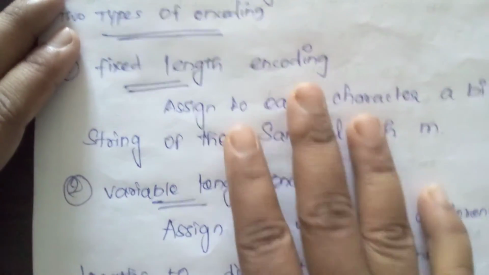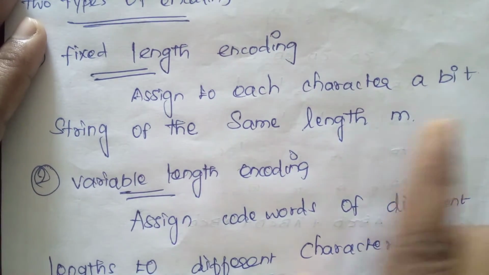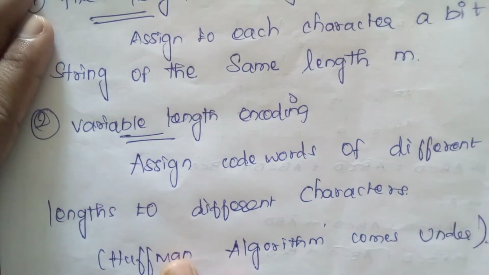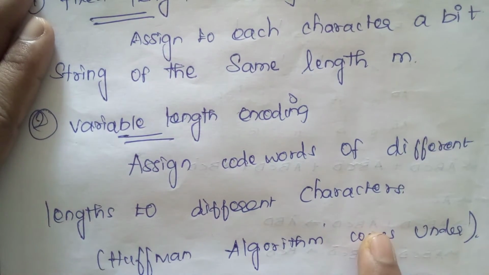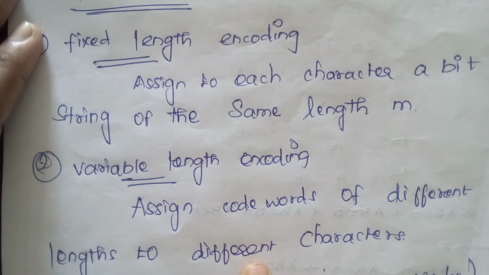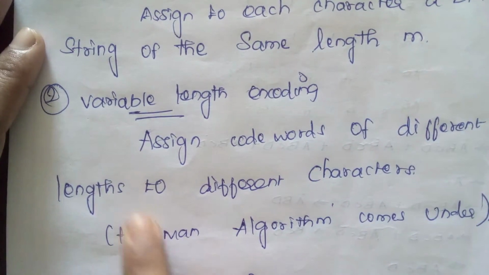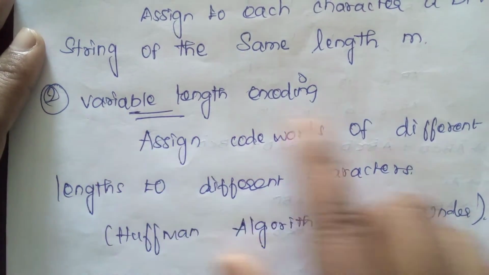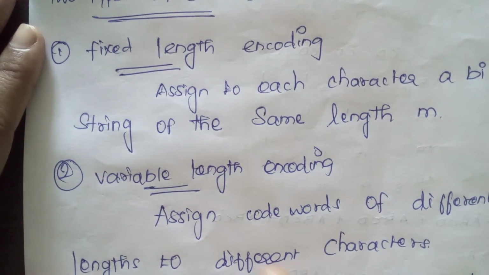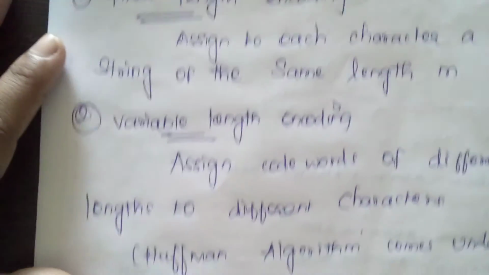For that there are two methods, fixed length and variable length. Assigning to each character a bit string of the same length m comes under fixed length. Variable length is nothing but different lengths for different characters. We call these bit strings code words. Huffman is the best example for variable length coding, because now we are going to see only the Huffman. So we will see for what purpose we are going for Huffman. Yes, for encoding purposes.